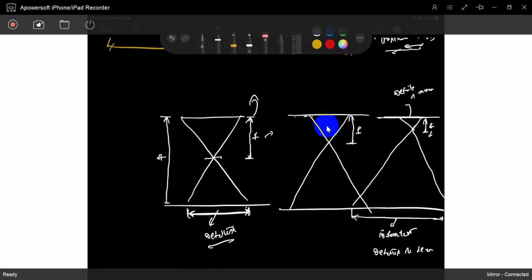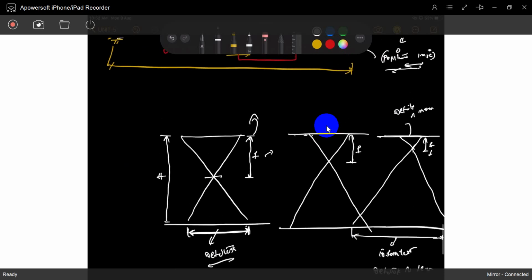It depends on the focal length. Otherwise, you can ask another thing also. This is an angle. If the angle is 40 to 70, then 70 to 110, then greater than 110.